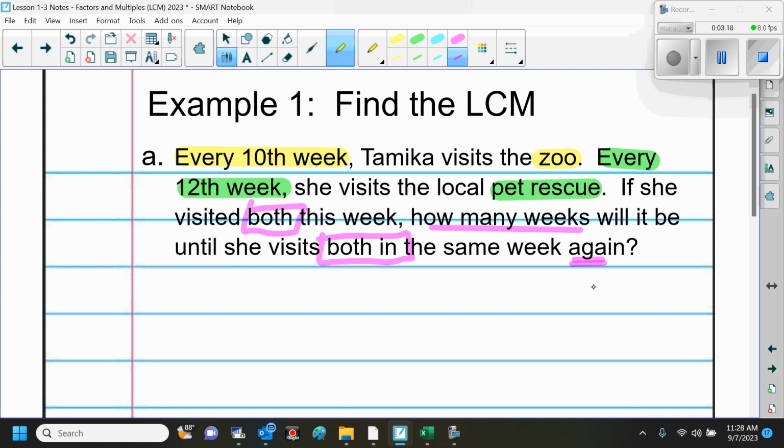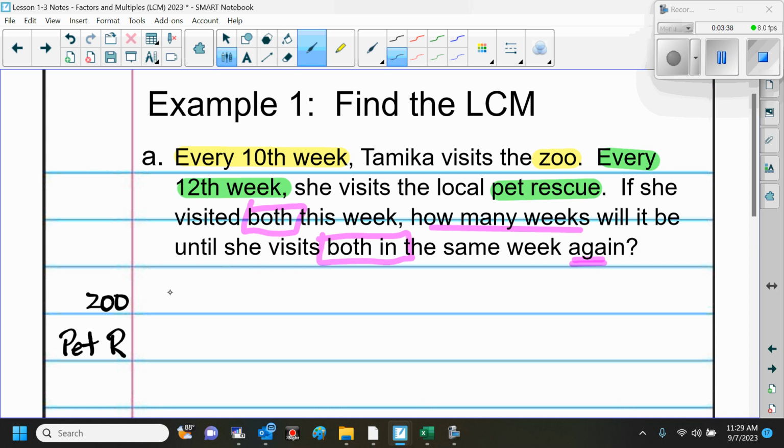Is everybody clear? So this is how we're going to know that this is a least common multiple. All right, so let's write this down. We've got the zoo, and we've got the pet rescue. Okay? So it says every 10th week and every 12th week.